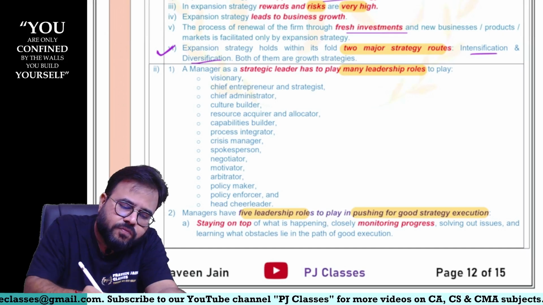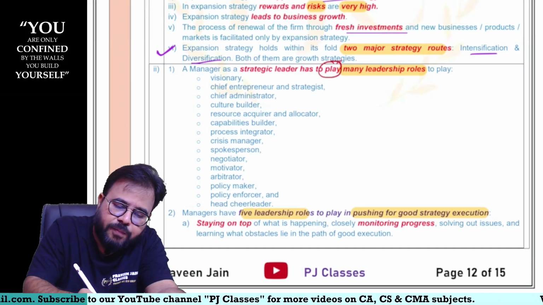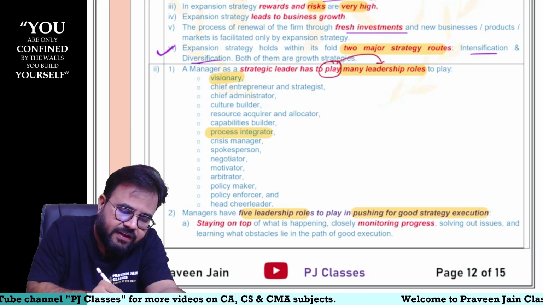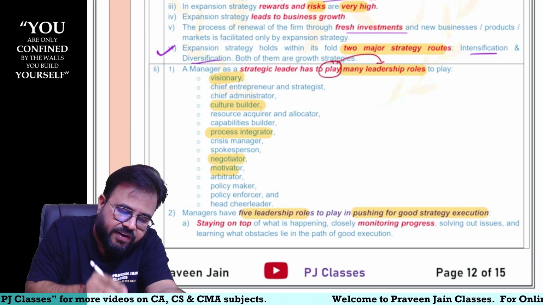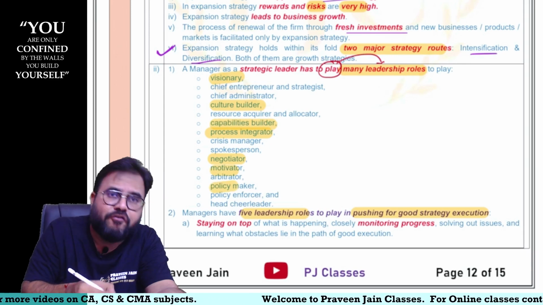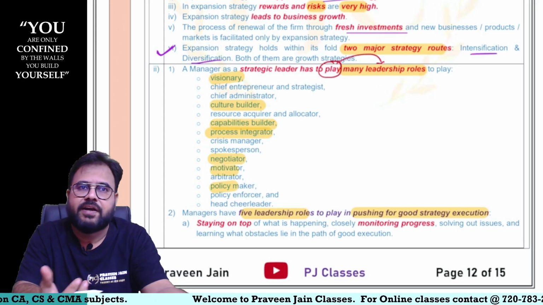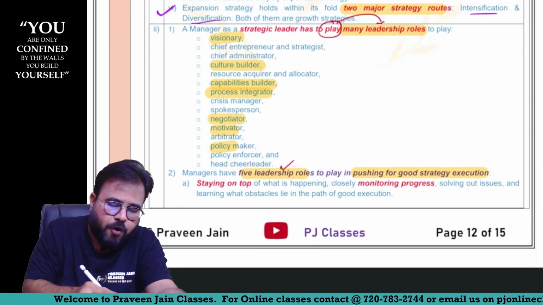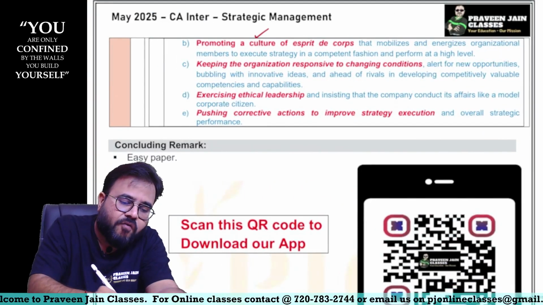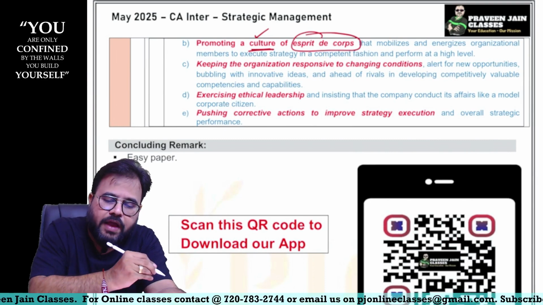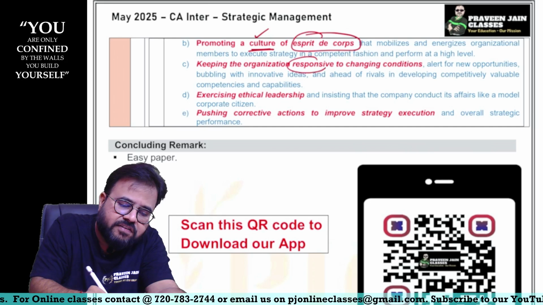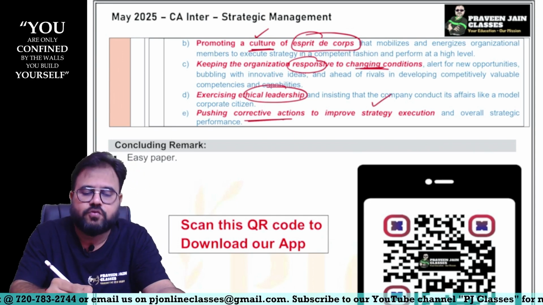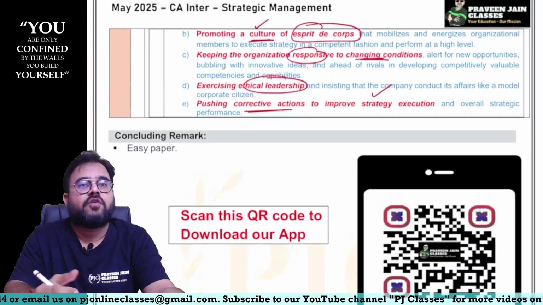So first, what leadership role should a strategic leader play, sir? Can I say he should be visionary, process indicator, culture builder, negotiator, motivator, capability builder, policy maker. If you are supposed to write 4-5 points, that is more than enough for 1 mark, sir. And then what are the 5 leadership roles they should have, sir? Staying on top and monitoring the development, sir. Second, whatever culture they are developing should be as per the organization's needs. Always keeping the organization responsive to changes, always exercising ethical leadership, sir, and taking corrective actions to better implement the strategy, sir.